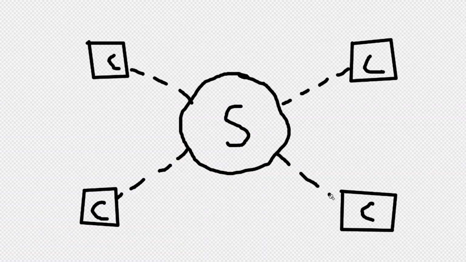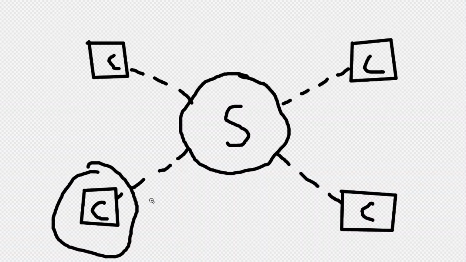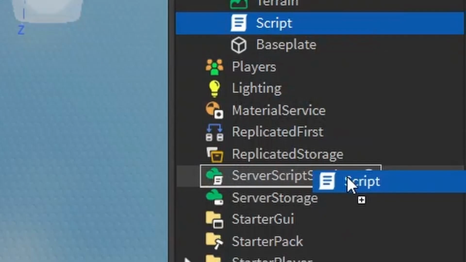Your own computer is known as the client. And the client, which is your computer, deals with things that you see like GUIs and your user input. For example, if you input something, your client has to communicate that to the server. They're not like one and the same thing. And the way that we deal with stuff in the server is by using regular scripts like we've been using this whole entire time. But if you want to deal with stuff that happens on the client side, you have to use what's known as a local script. Remember how I told you should put scripts in server script service?